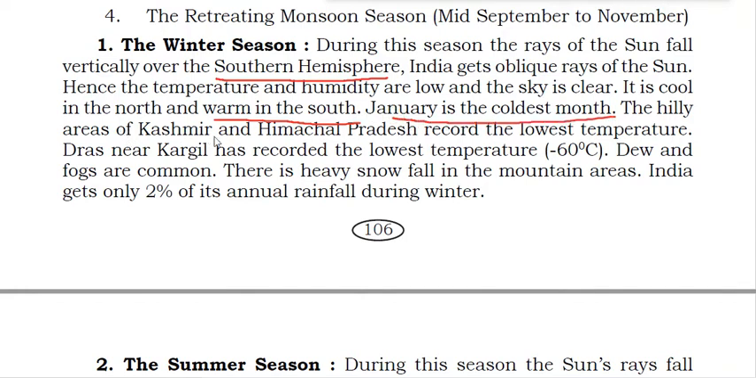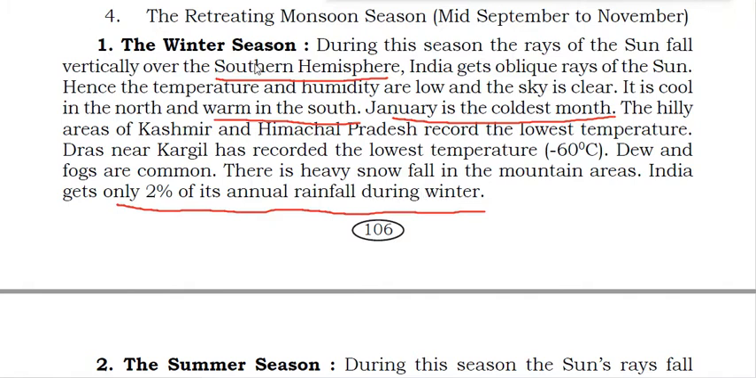The hilly areas of Kashmir and Himachal Pradesh record the lowest temperature. Since these states, Kashmir and Himachal Pradesh, are in the north of India, they are the coldest states. Over there, the temperature will be very low. Dras near Kargil has recorded the lowest temperature of minus 60 degrees Celsius. Dew and fogs are common. There is heavy snowfall in the mountain areas. India gets only 2% of its annual rainfall during winter.